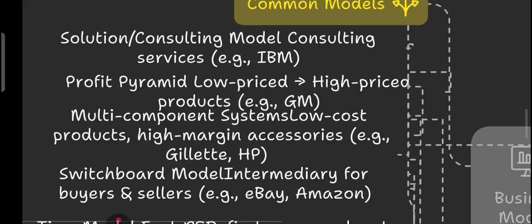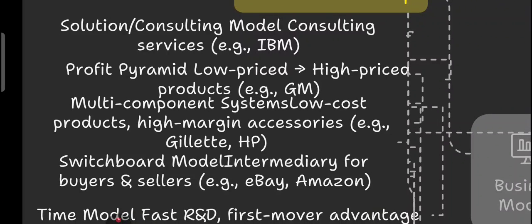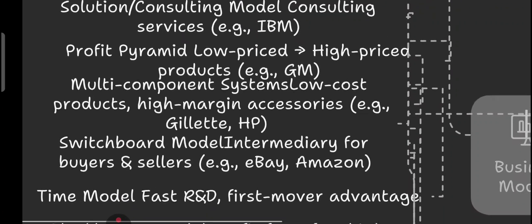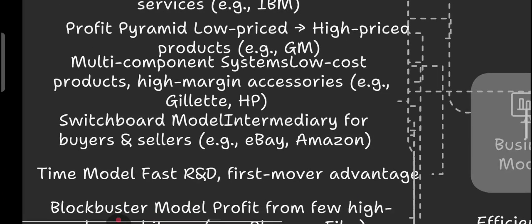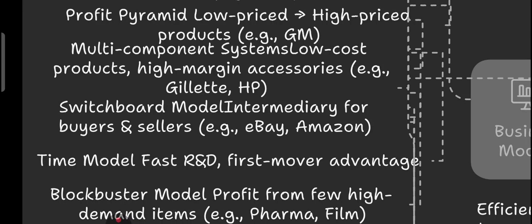Second, we have the profit pyramid model. It means start with an affordable product, upsell to premium, right? So that is called profit pyramid. Low price is what you do in the case of profit pyramid: you start with an affordable product and you upsell to the premium, like done by GM. Then we have the multi-component system, which means low-cost product plus high-margin accessory, like in the case of Gillette or HP. Switchboard model. Switchboard model means connect buyer and seller, like Amazon, like eBay.